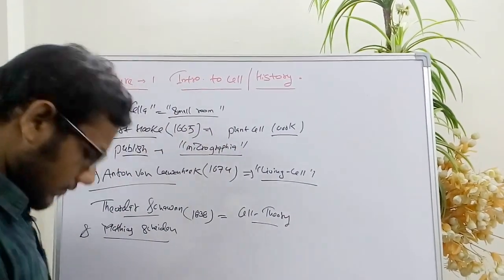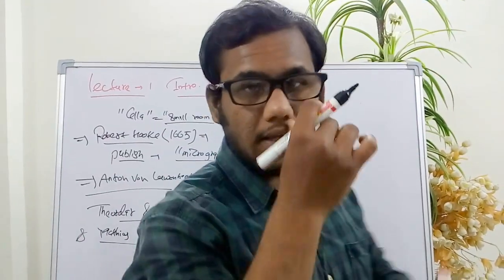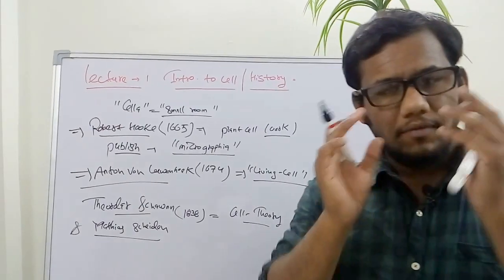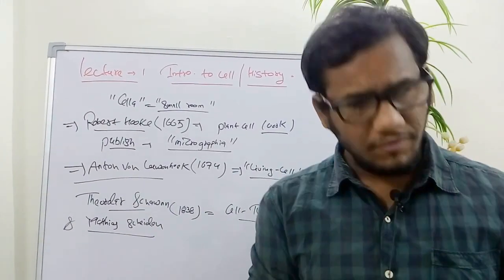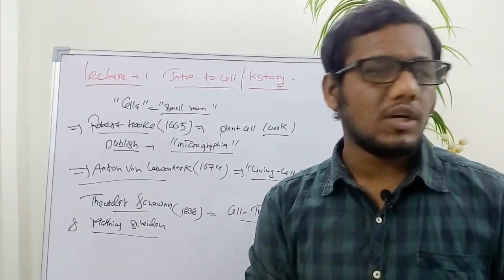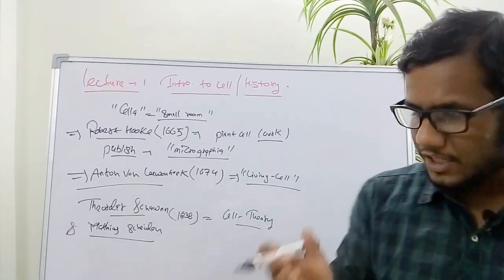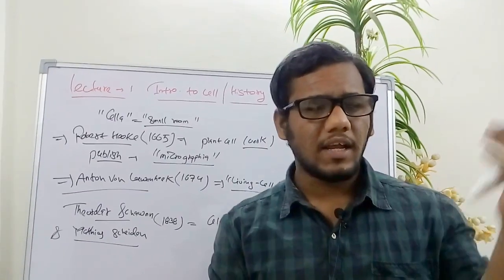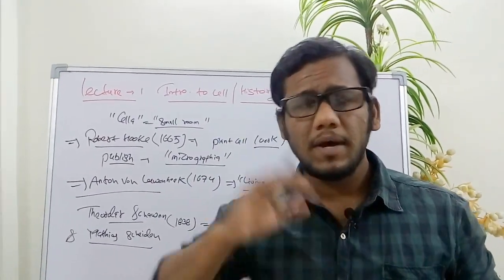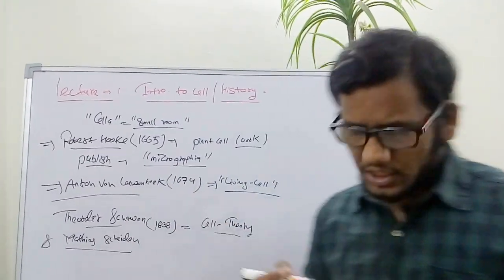In that cell theory, they have 3 points: that every organism is made up of one or more than one cell, cell is the structural and functional unit of life, and cell arises from pre-existing cell. Pre-existing cells means every cell carries its genetic information in the DNA and passes it from generation to generation.